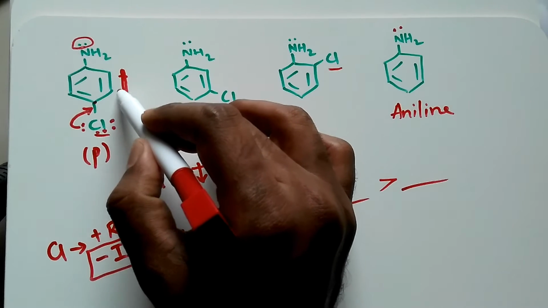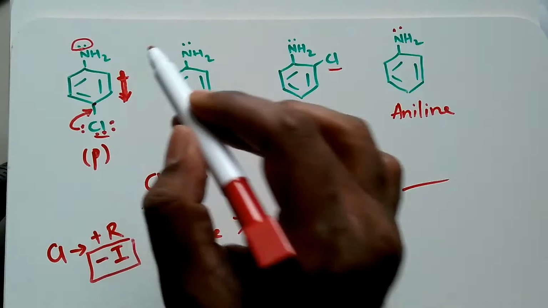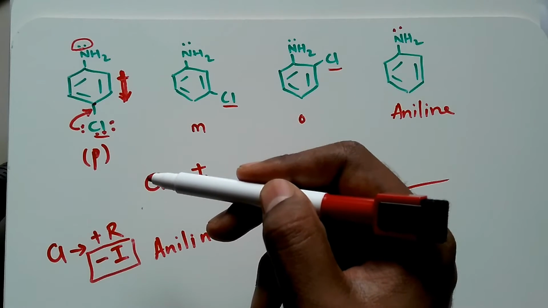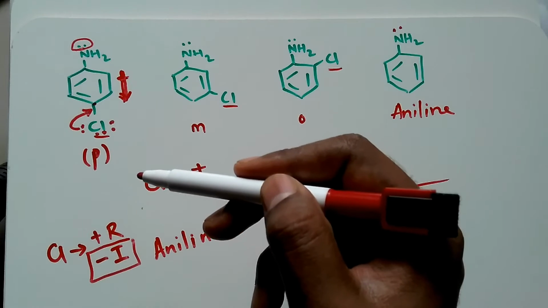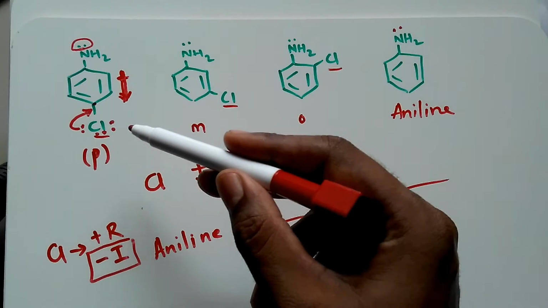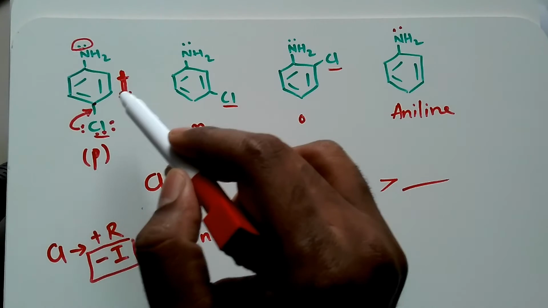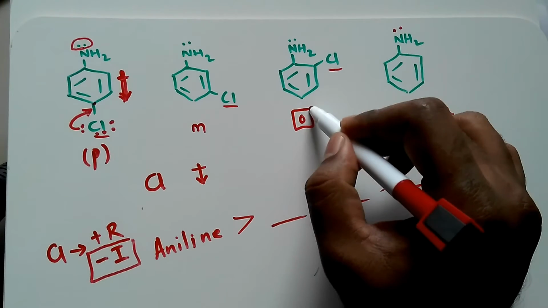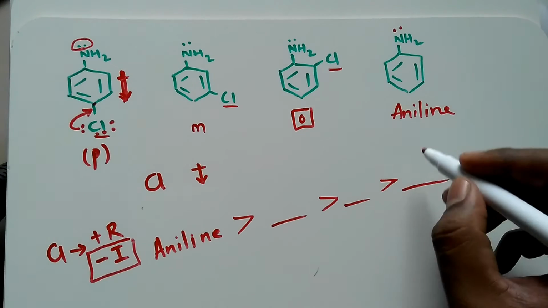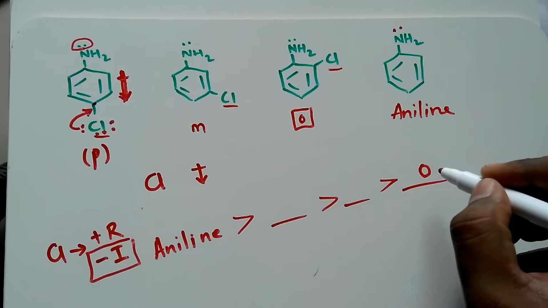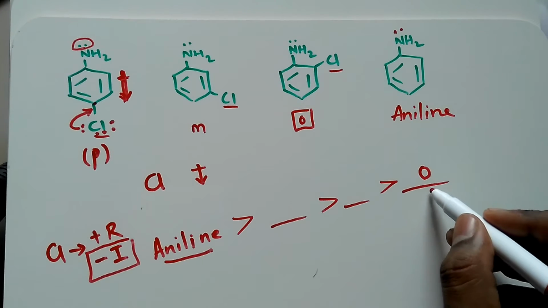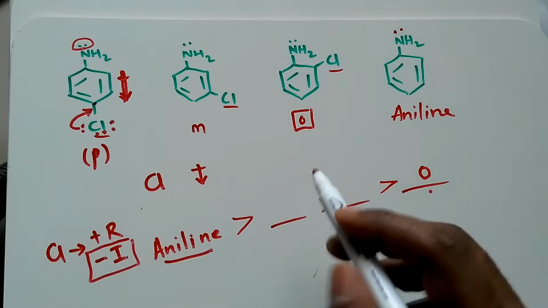Negative inductive effect means it will pull the electron towards itself. Since it pulls the electron towards itself, it will make it less basic. Regarding orthochloroaniline, due to the ortho effect, that is the least basic. So most basic is aniline and the least basic is the ortho.